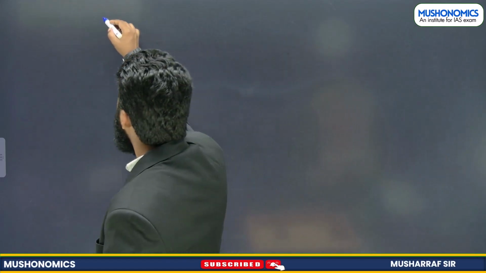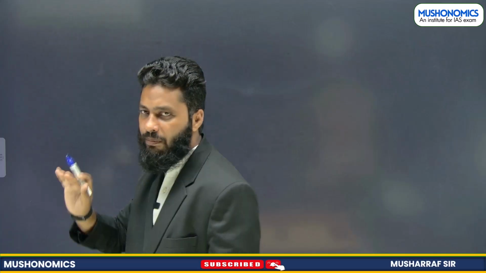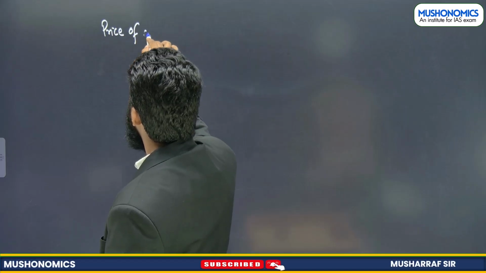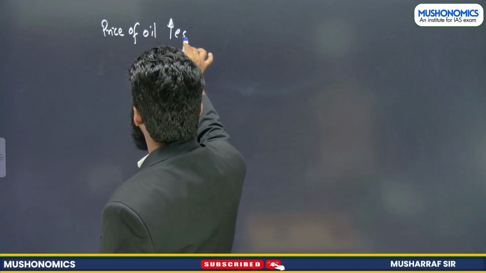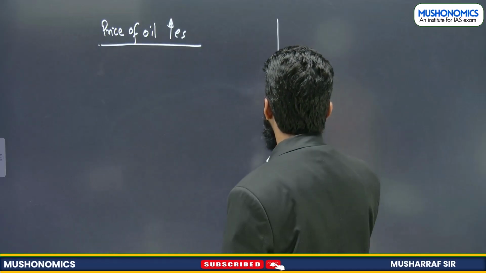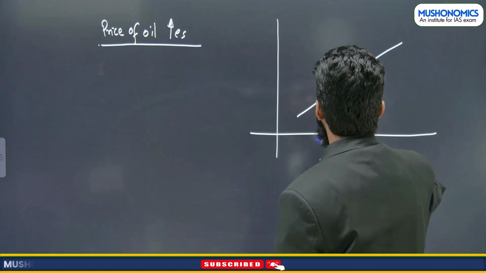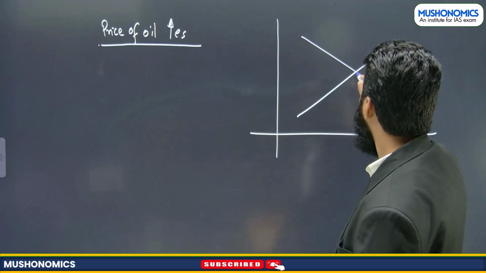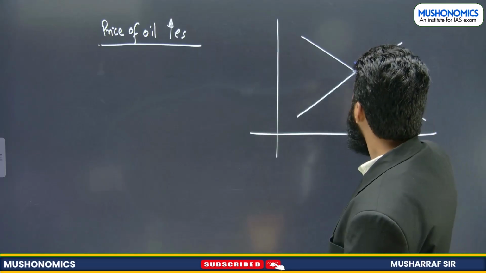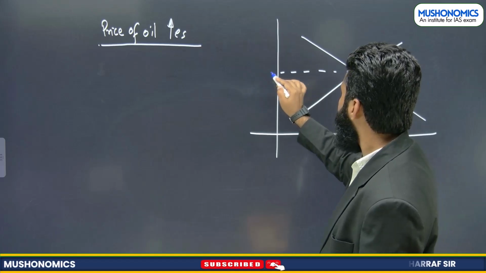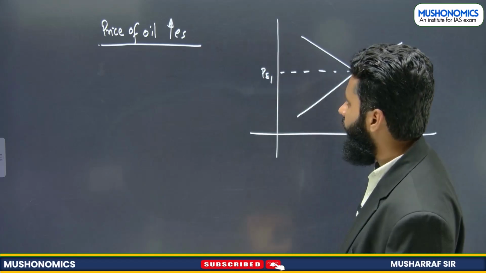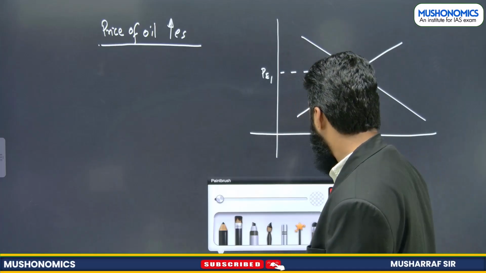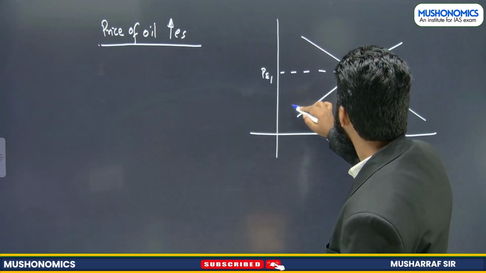When price of one input increases, right? For example, price of oil increases. What will happen? This is supply curve. This is demand curve. Now, if price of oil increases, it will affect the supply side decision. So it is equilibrium 1 point. This is price at equilibrium 1. When price of one input increases, that is oil, what will happen? Supply curve will shift towards its left.